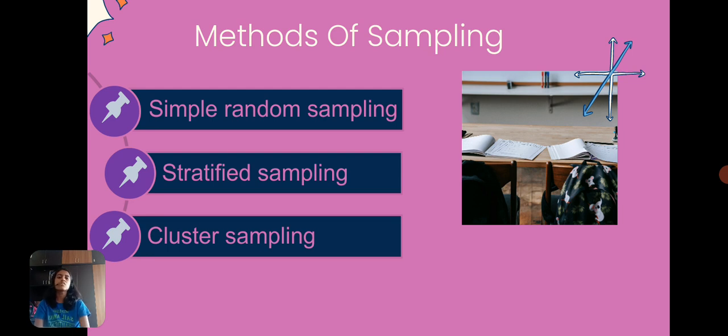And when we talk about cluster sampling, we are going to take say 10 to 15 schools at a time and we are going to predict the regularity of all the schools just based on one school. That is called cluster sampling.